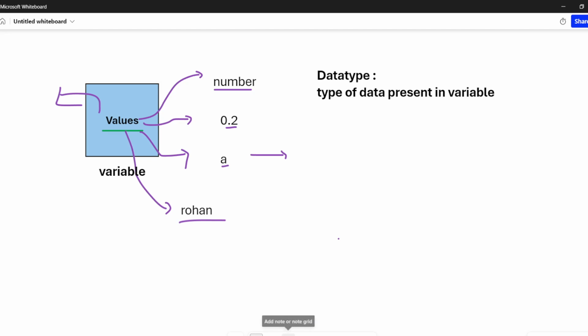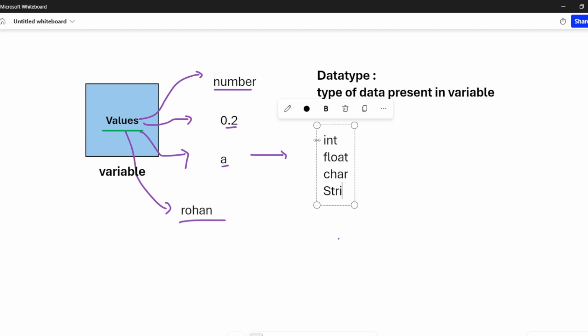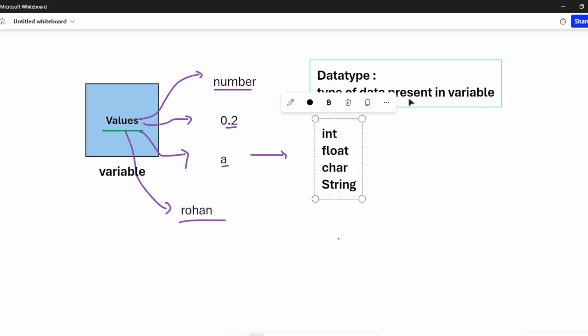Do you know? Yes, guys. What is a string? What is an integer? Do you know integer? Do you know float? Do you know character? Do you know string? Yes, guys. Please respond. Yes or no? Yes, sir. Right? Yes, sir.